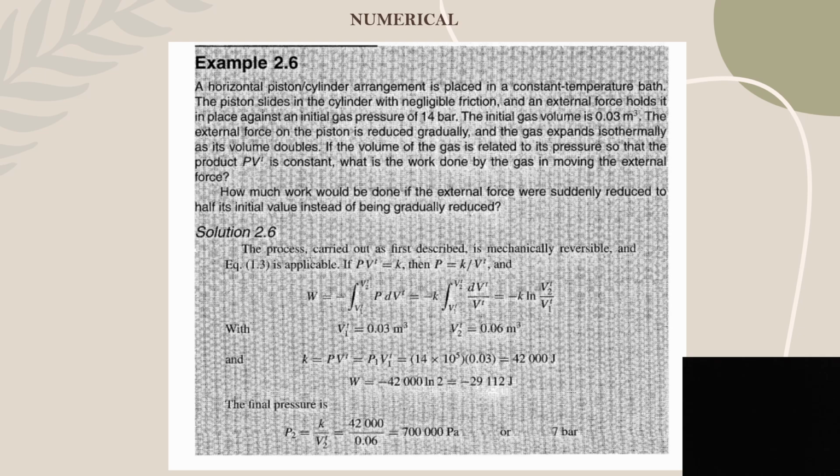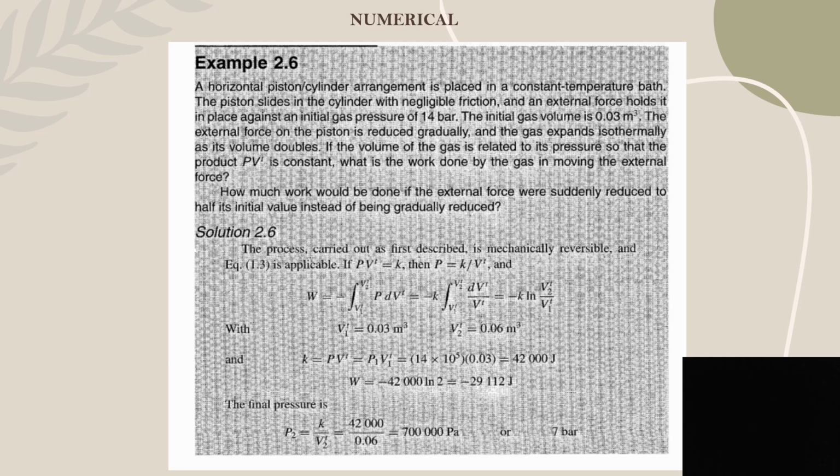For reversible expansion, PV is equal to constant, or P is equal to K by V. Work done in a reversible process is given by the integral from V1 to V2 of P dV, which is equal to K integral V1 to V2 of dV by V. Since K is a constant, this gives K ln V2 by V1.